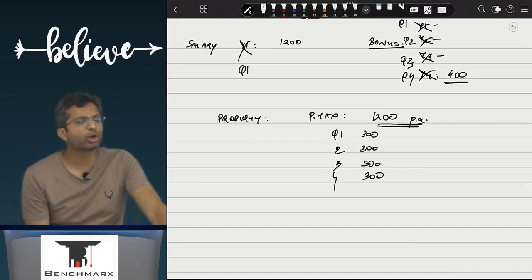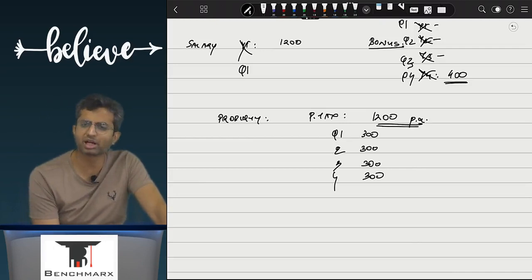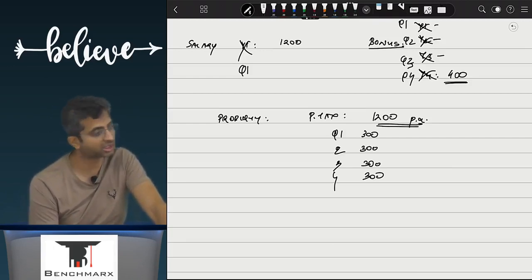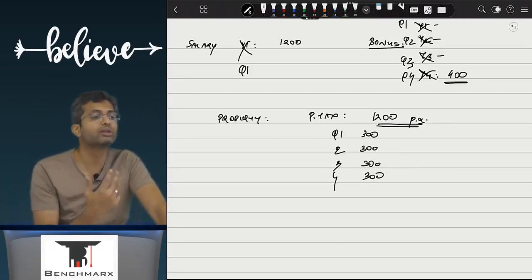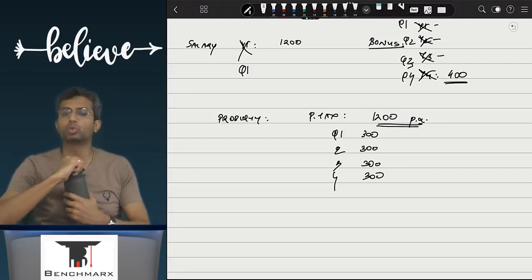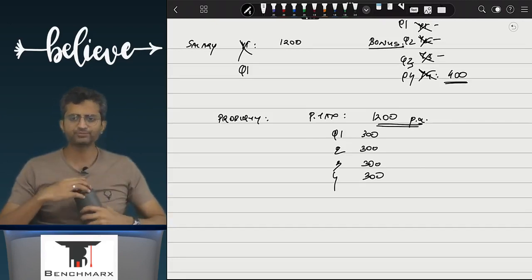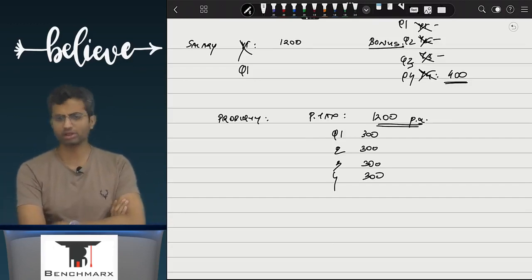Let us say there is a sale of land, there is this plot of land that you are working very hard to sell. You must have seen, a house, a property, doesn't sell that easily. You are trying very hard to sell this property. In the 4th year, you actually managed to sell this property, but you have been trying in the first 3 years as well. Can you recognize the gain on sale and spread it over all the 4 years? No. When will you recognize it? In the 4th year. In a similar way, if the property is sold in the 4th quarter, when will you recognize? In the 4th quarter only.